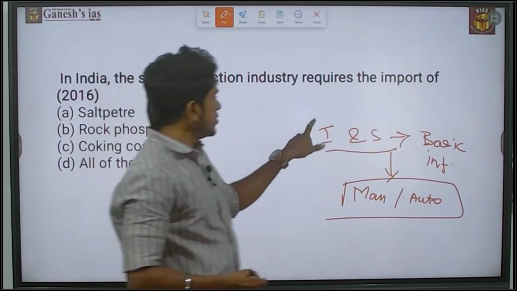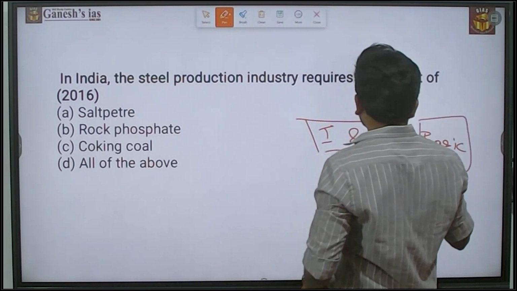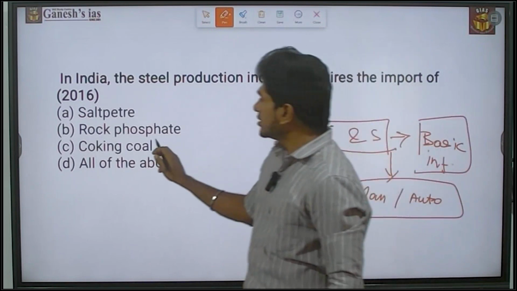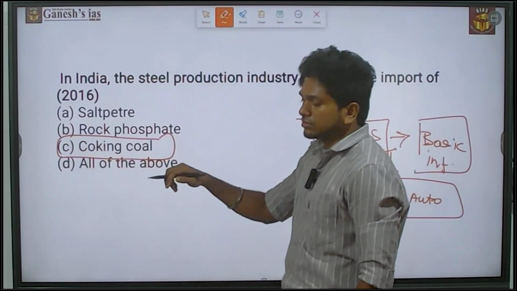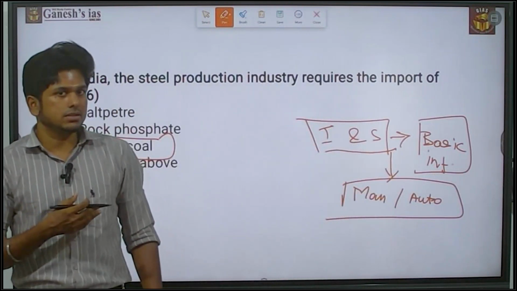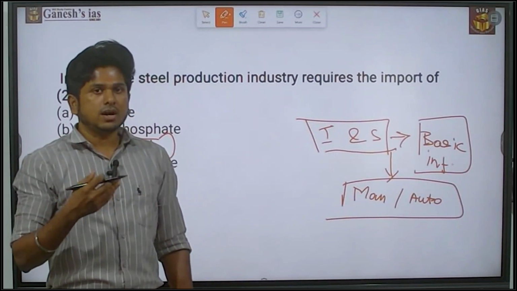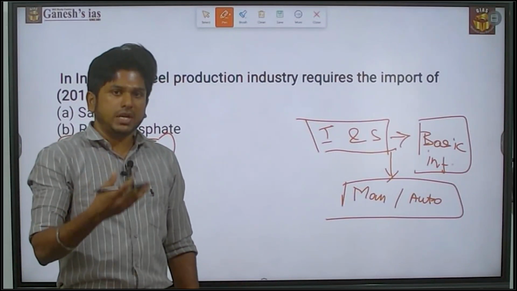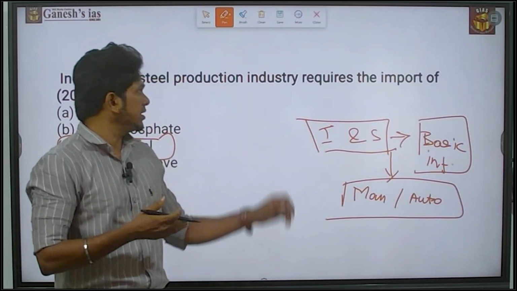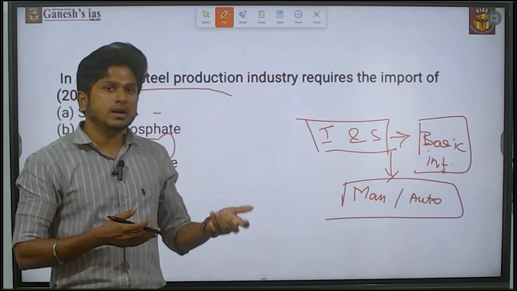So in that scenario, the iron and steel industry has become a basic industry, but still we are dependent on the import of coking coal. So there is a possibility of simple questions like this. They may simply ask which materials or which minerals are more important for the manufacturing of iron and steel. Simply they can ask that also.